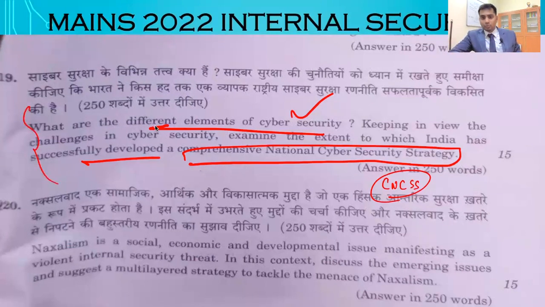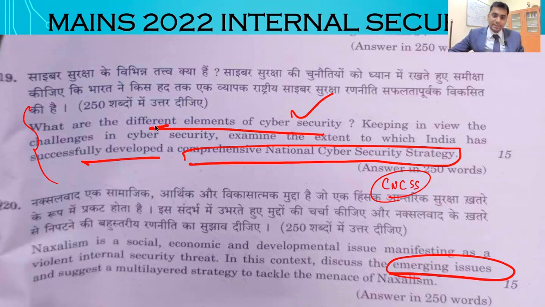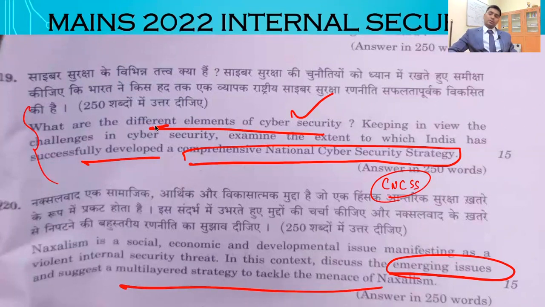Again, a repetitive question. Naxalism is a social, economic and developmental issue manifesting as a violent internal security threat. In this context, discuss the emerging issues, the so-called recent issues like urban Naxalism that is happening, and suggest a multi-layered strategy to tackle Naxalism. Simple and very direct question. This we have discussed many times in internal security class, right? So if you look at internal security, all the 4 questions are within reach and within the expected range.